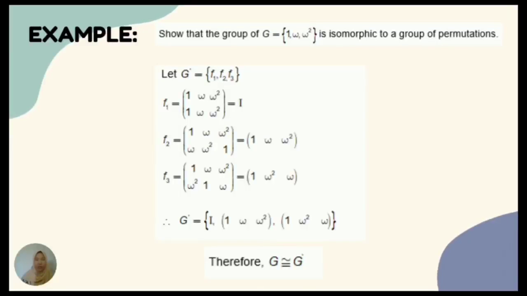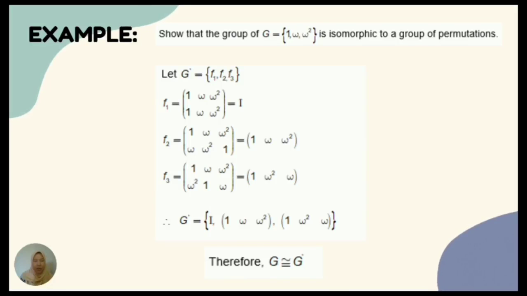To make the theorem clearer, I will show one example: show that the group G equals 1, omega, omega squared is isomorphic to a group of permutations. Since the question already states that G is a group, we just need to find the group of permutations. Therefore, we let G prime equal f1, f2, and f3. Then we find f1. f1 equals 1 to 1, omega to omega, and omega squared to omega squared. To get the permutation, we multiply the first element of G, which is 1, by the second row of f1, and we will get the identity.